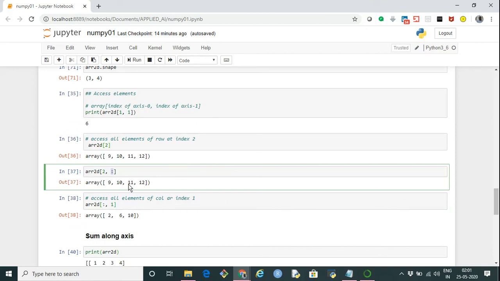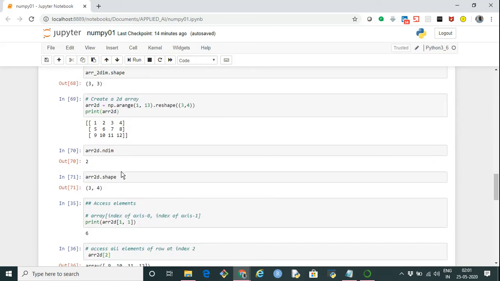Just like we accessed all the elements of a particular row, similarly we can access all the elements of a particular column. Let's say we want to access all the elements of the column at index 1. So how many columns do we have? As you see from the shape, there are 4 columns: column at index 0, column at index 1, column at index 2, column at index 3. Now we want to access all the elements of column at index 1.